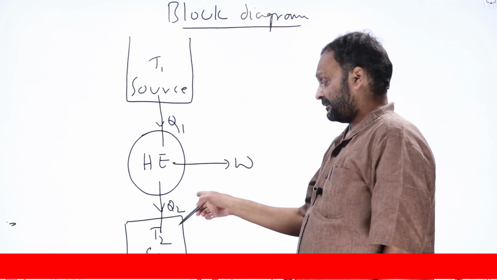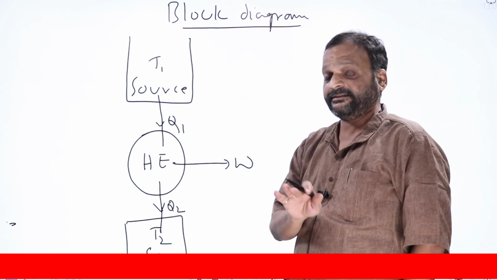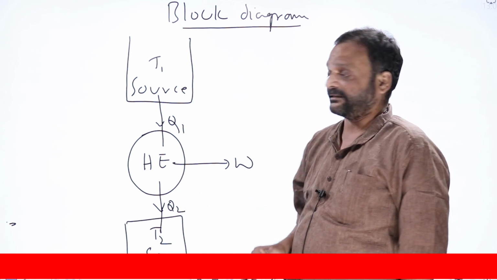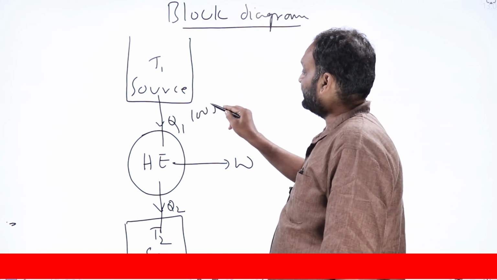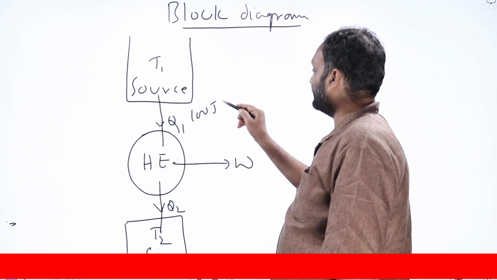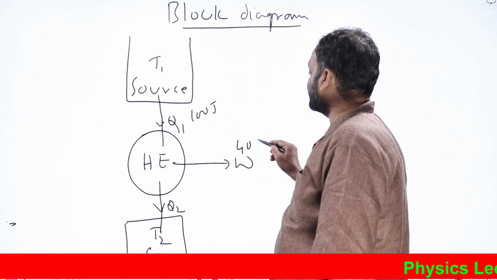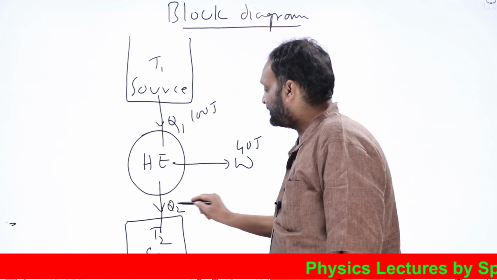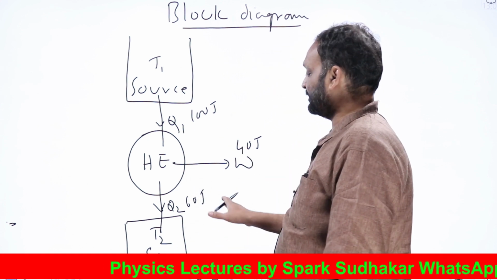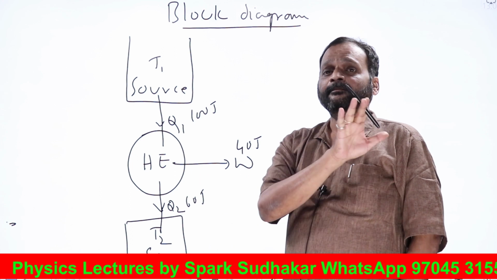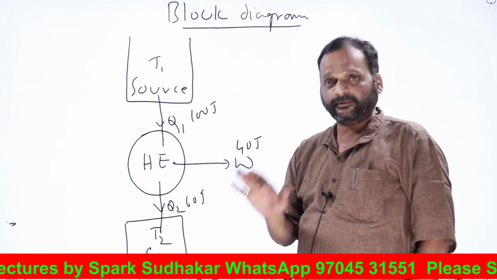Here again, the first law of thermodynamics should be satisfied. That is, energy should always be conserved. There is no exception for that. Say it is taking 100 joules of heat and converting 40 joules into work. The remaining 60 joules must get rejected into the sink at lower temperature. There is no exception for that. The first law of thermodynamics should always be applicable.